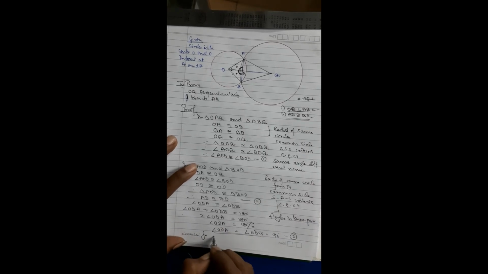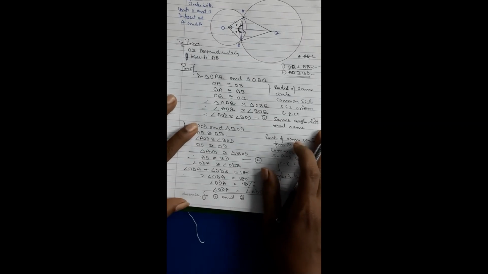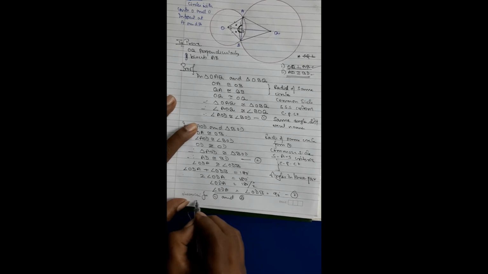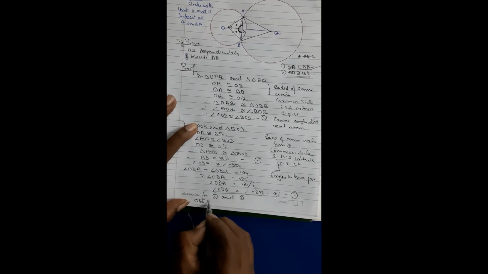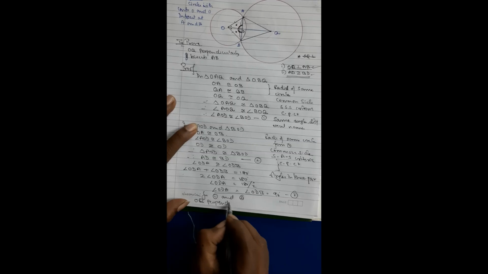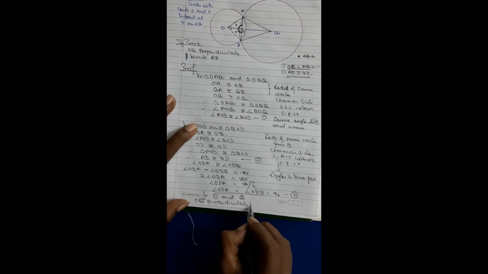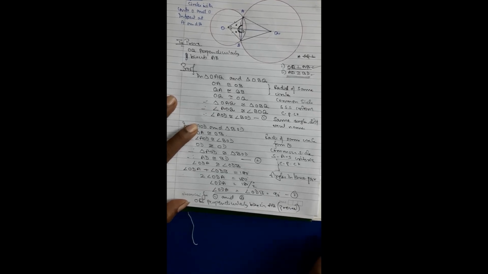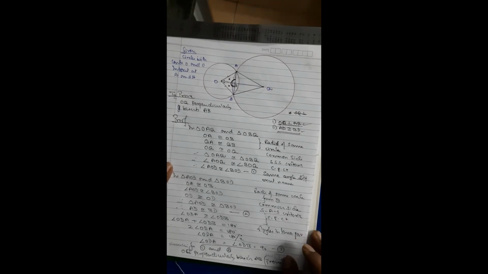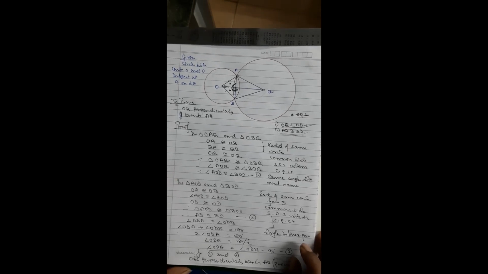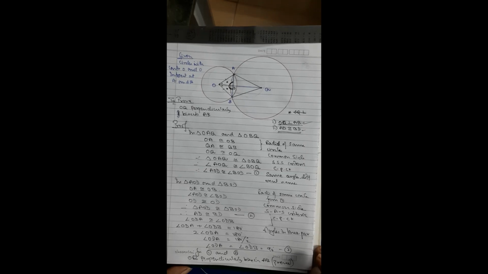So therefore from 1 and 2, what do I get is, OQ perpendicularly bisects AB. Hence proved. Okay, my dear students, this is not that difficult as we feel, but definitely this is the first lengthy question that we have gone through, and I hope I have explained it well.